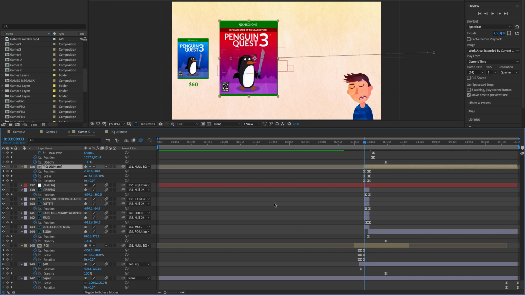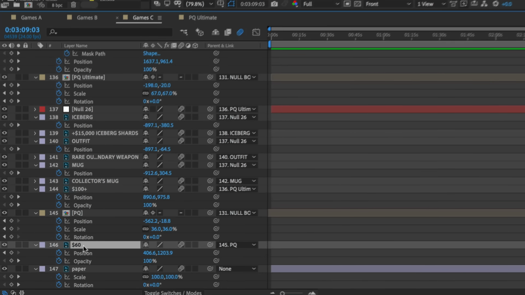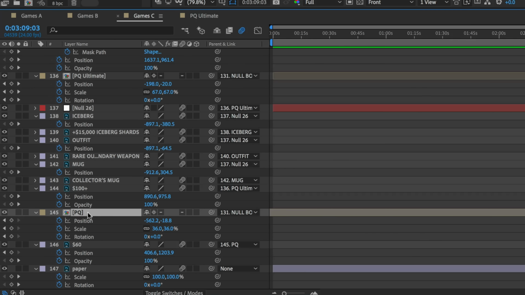The second thing, sometimes you want multiple elements to move together at the same time. So for example, $60 down here and Penguin Quest 3, these are 2 separate elements, but I do want the $60 to always move with Penguin Quest 3. So if I find my layers here, I can see that $60 is here and Penguin Quest is here.